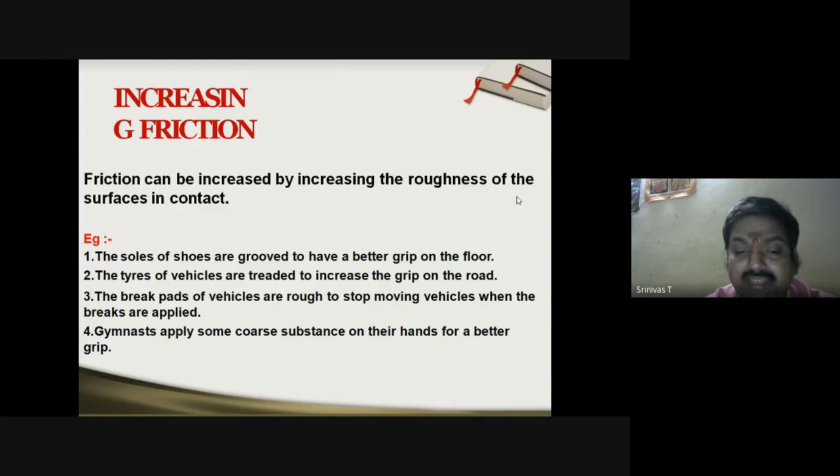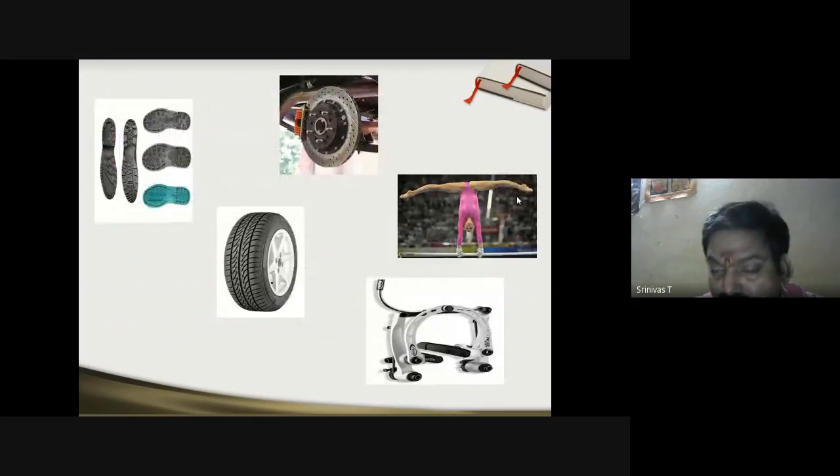Now, gymnasts apply some coarse substance on their hands, particularly. You might have observed this in weight lifting. Before lifting weights, because their hands may be slippery, they apply a coarse substance like sand, to avoid slipping. You can see the grooves on the soles of shoes, and the treading on tires.